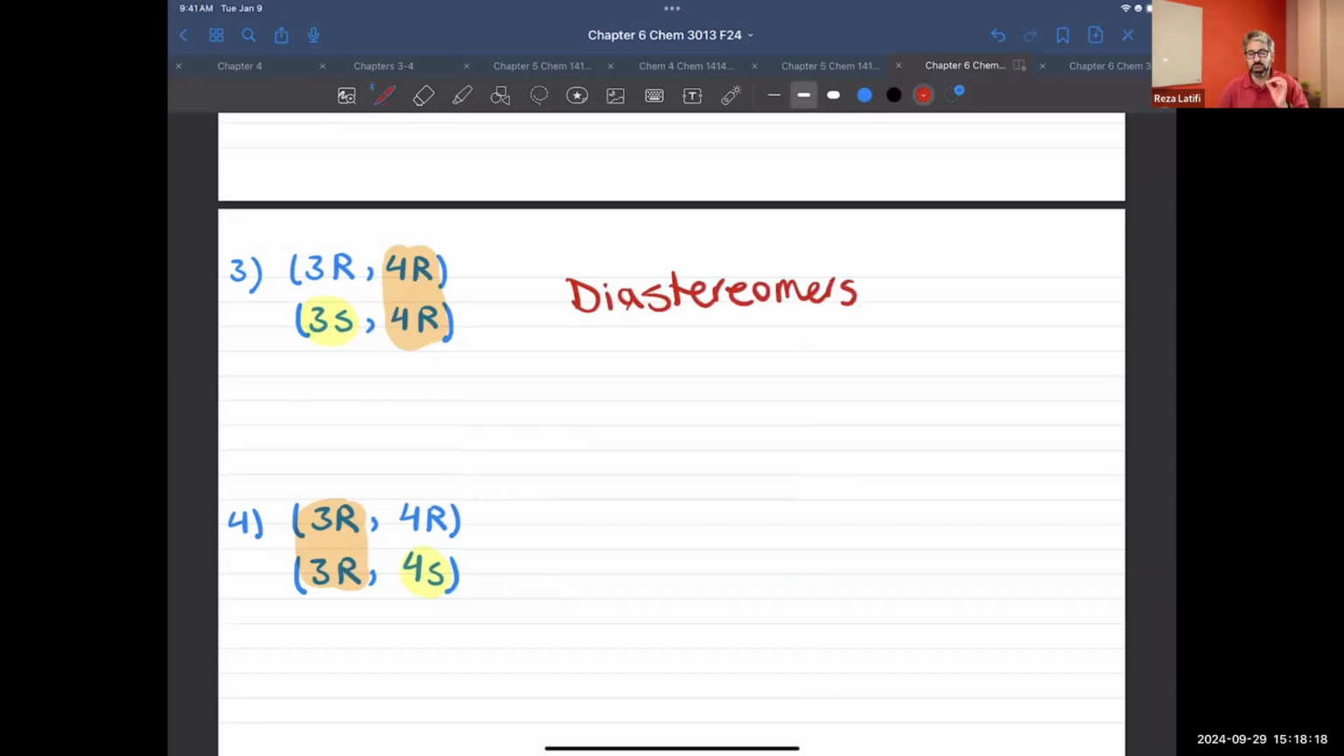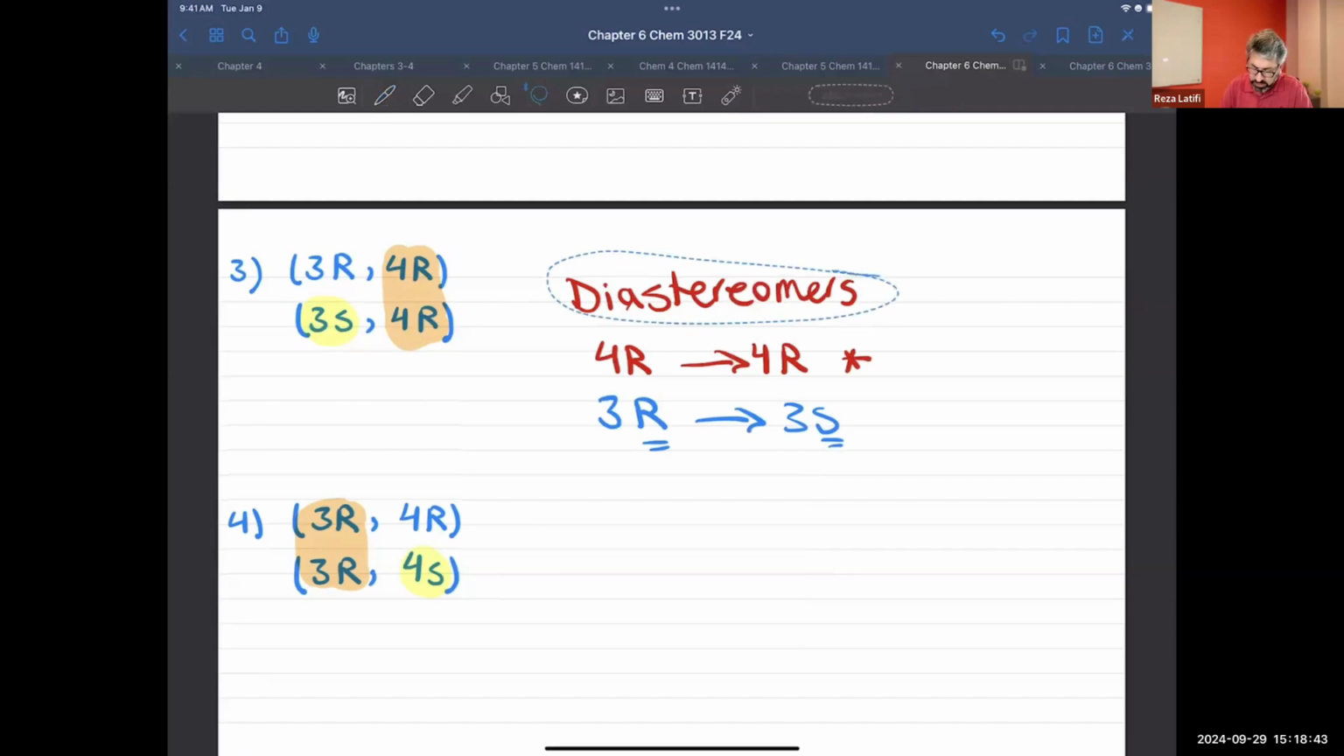Okay, so diastereomers: one of the stereocenters will not flip. 4R remains 4R, and this is going to be the problem. Well, 3R turned to 3S. Okay, this one got flipped, but not the 4R. And you have the same story.